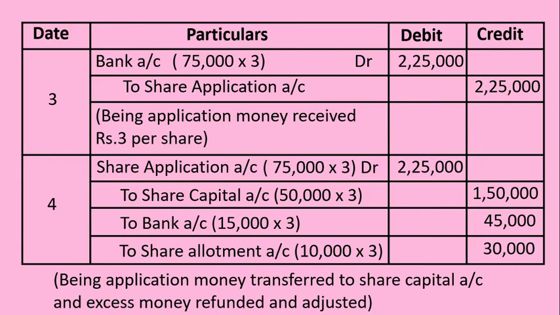Whatever the number of applications rejected is to be taken into account and multiplied with the per share value of application stage. Allotment account is also to be credited if excess applications are accepted, and it is to be multiplied with the per share value of application stage.